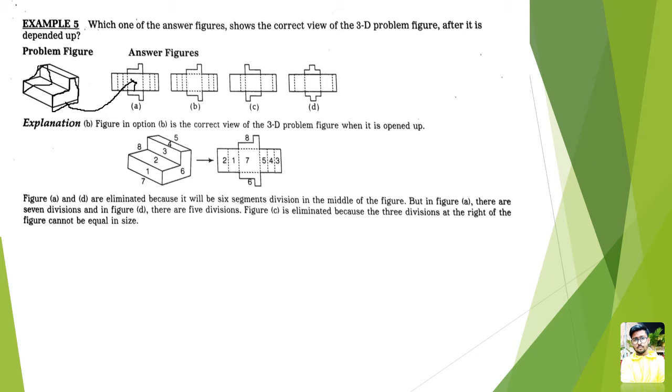So when you open up the figure, there will be two L's on the sides of this rectangle, which we are getting in option A, option B, and option C. Right now we are just checking for L's adjacent to the rectangle. Over here it is not an L, it is something different, so option D is wrong. Option D is a wrong answer.